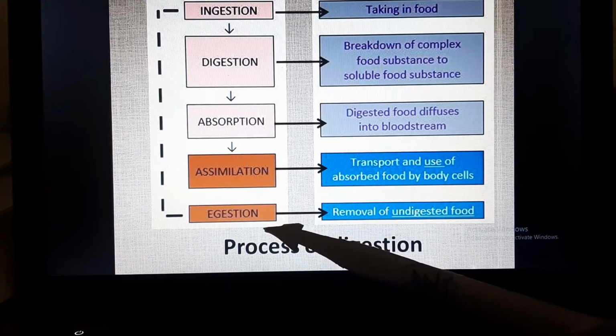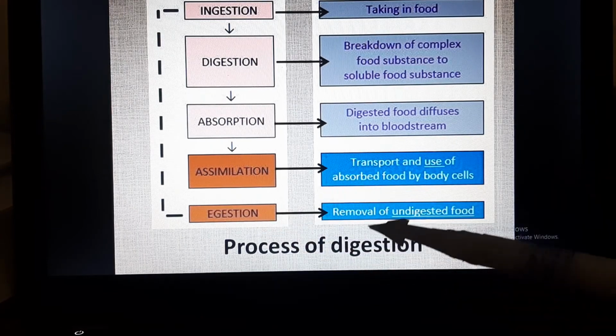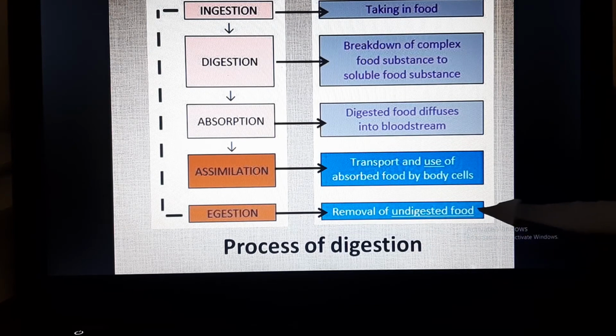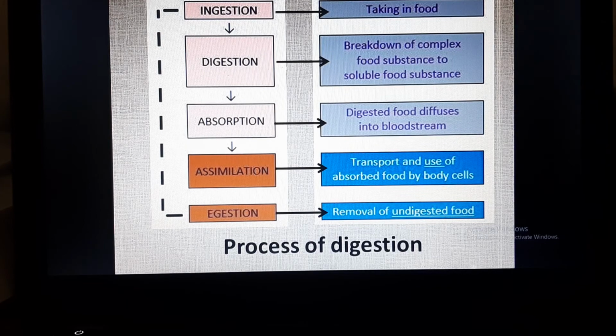Now the last process is egestion, and egestion is removal of undigested food, which we call defecation or passing of stools. So this is the process of digestion.